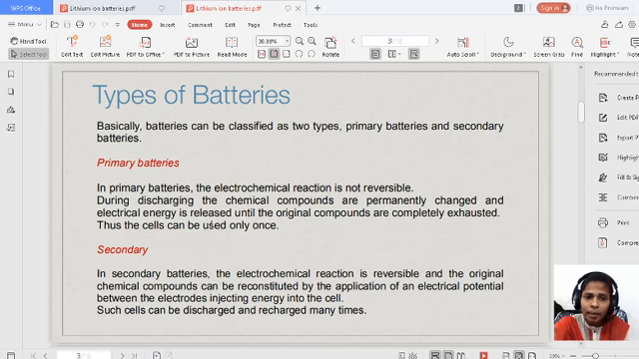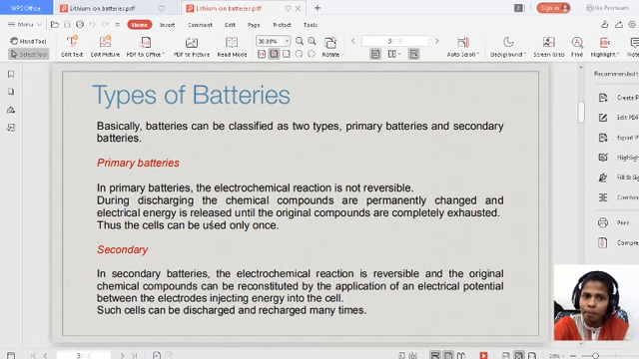Yes, that chemical energy converts to electrical energy until the complete chemical energy has converted to electrical energy. That means this reaction takes place until the reactants are converted to the products. That is primary batteries. After complete discharging, once the battery is completely dead, we can't recharge it like our mobile phone batteries. That means these batteries are non-rechargeable batteries.